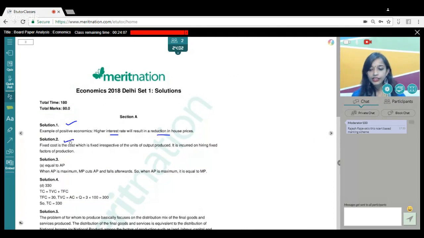Talking about the second question, define fixed cost. Very direct, very easy. What is fixed cost? It is the cost incurred on fixed factors of production. So obviously this is fixed irrespective of the units produced by the firm.